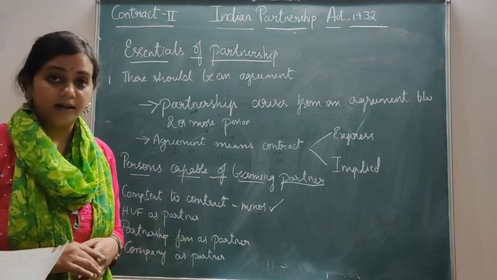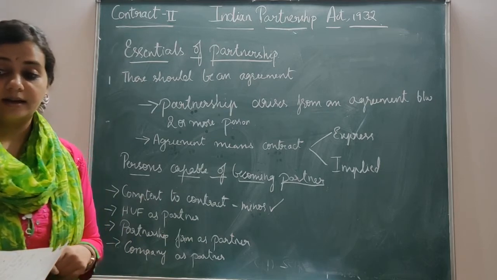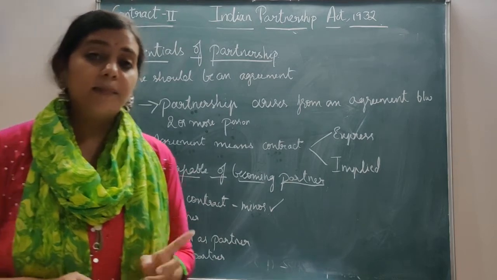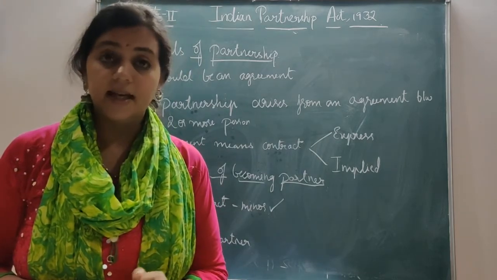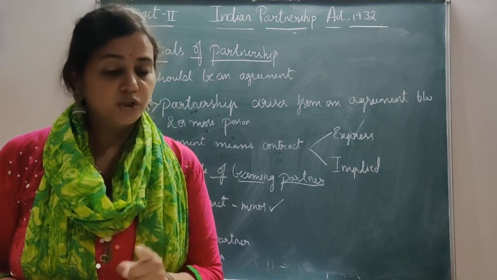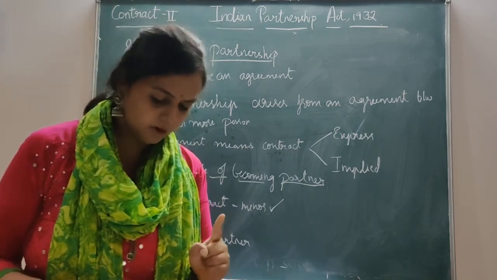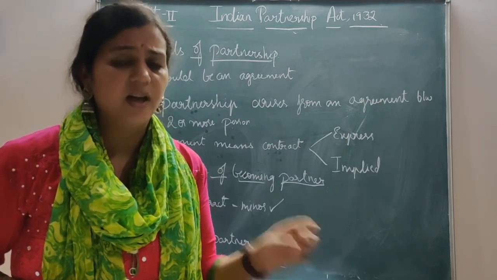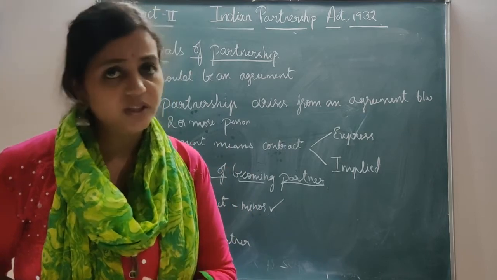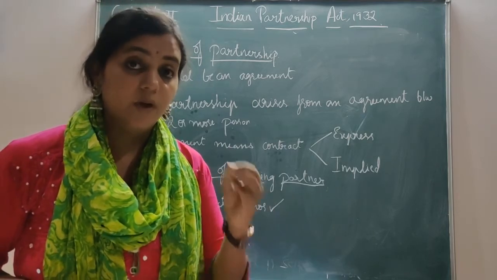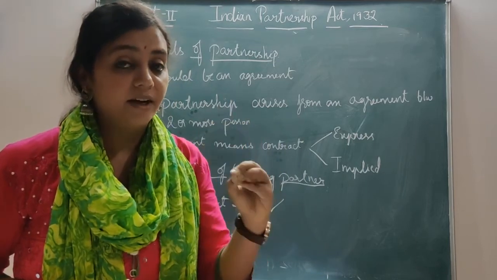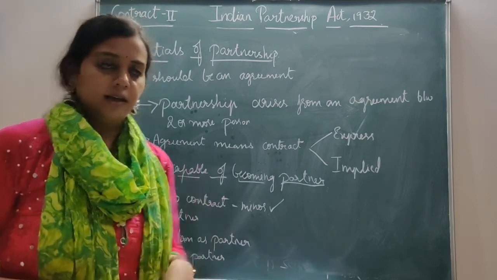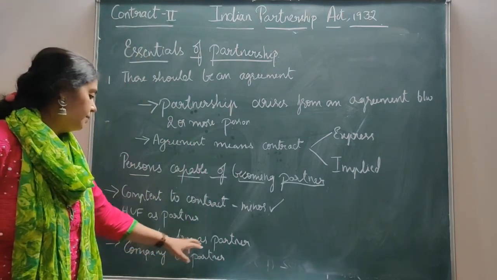After HUF as a partner, one more thing to be made clear is, under section 5 of the Partnership Act, a person can come and be a partner in his individual capacity and not from his status. So if he is a member of a HUF, the HUF cannot become a partner, cannot enter into this partnership agreement. Only a nominated person from the Hindu undivided family can become a partner in his own individual capacity. Clear?